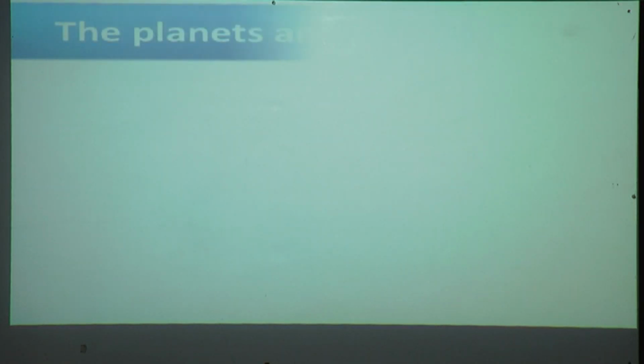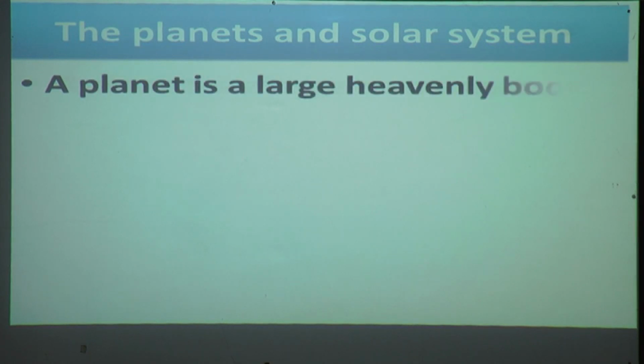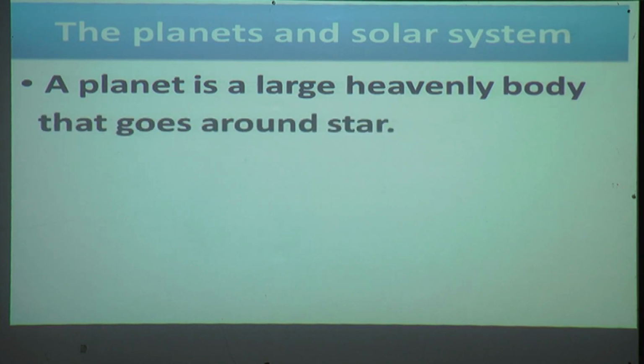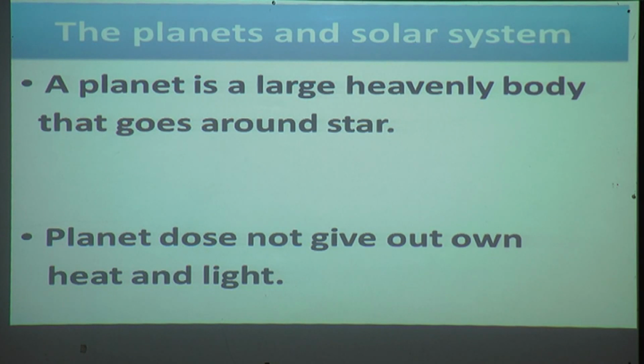Now we will see our second point, that is the planets and the solar system. A planet is a large heavenly body that goes around a star. A planet does not give out its own heat and light.